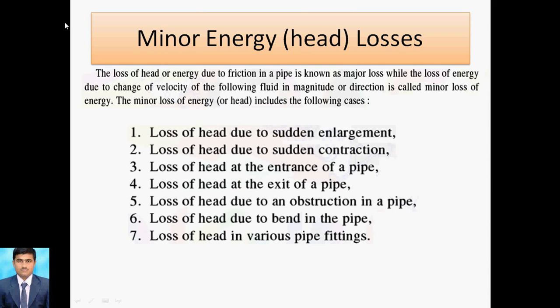The first case is loss of head due to sudden enlargement. Whenever there is a smaller diameter and after some length it enlarges, that loss is called sudden enlargement loss. That should be considered in minor losses. The next loss is the loss of head due to sudden contraction. A larger diameter is there, and after some length it reduces to a smaller diameter. That is called sudden contraction.